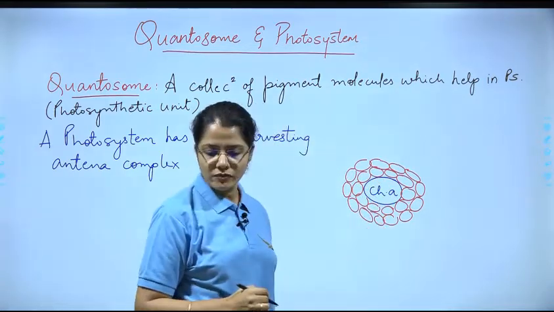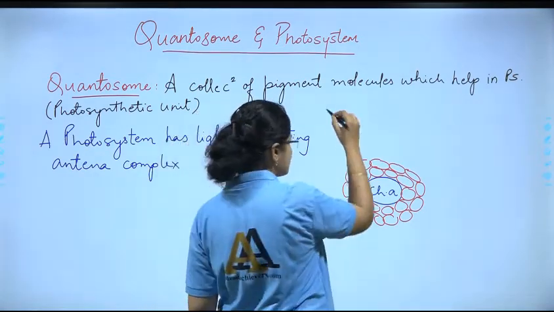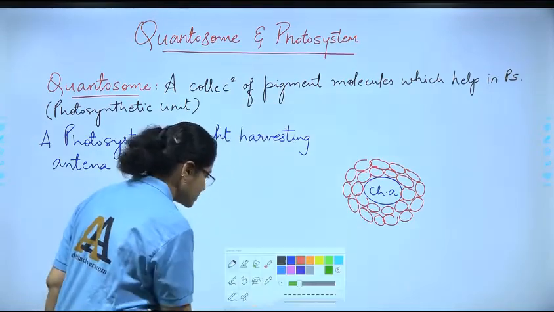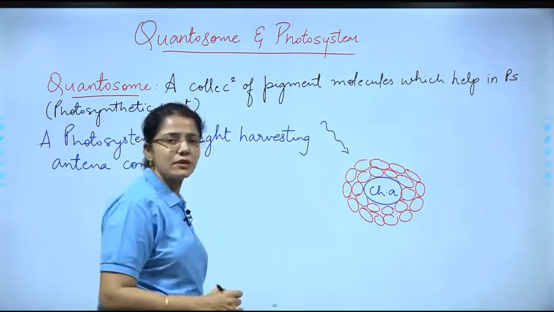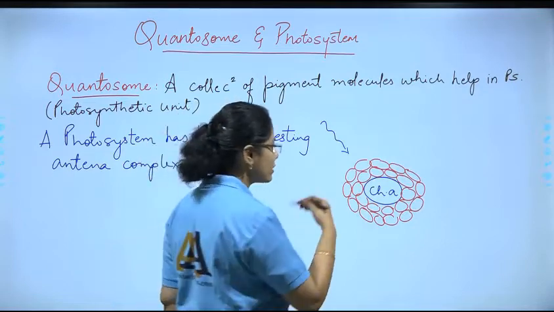Right, this way. So what is going to happen now? When sunlight falls on these pigment molecules, what will they do?